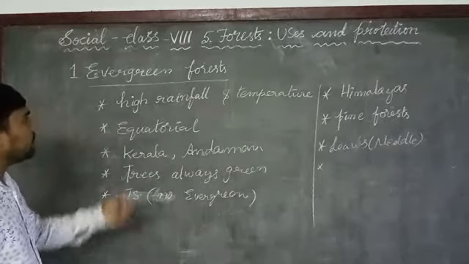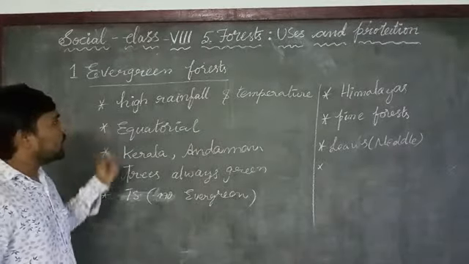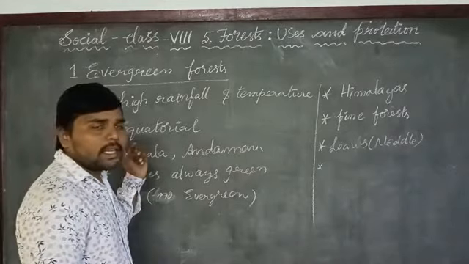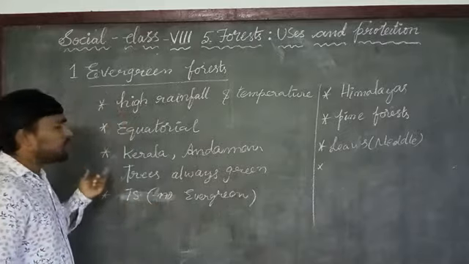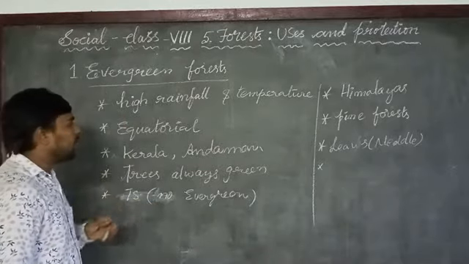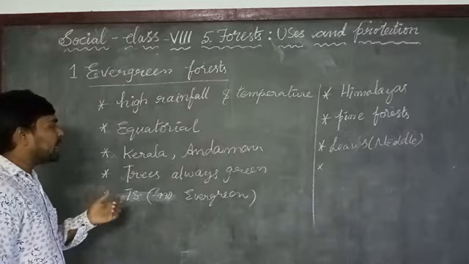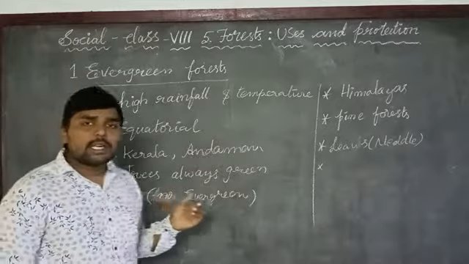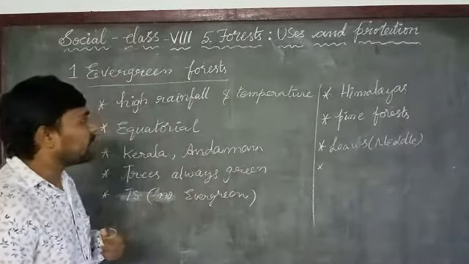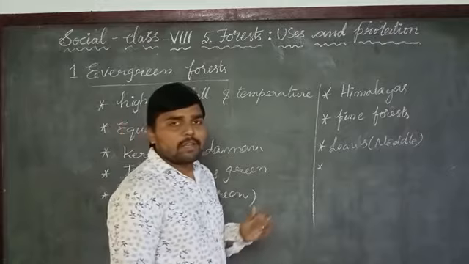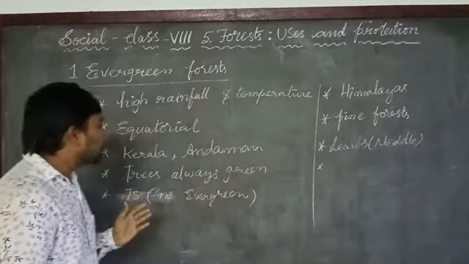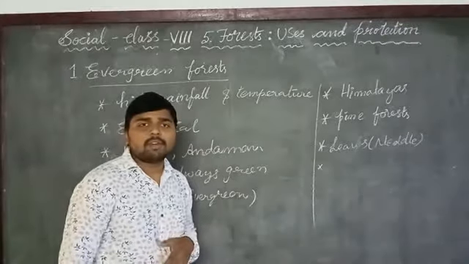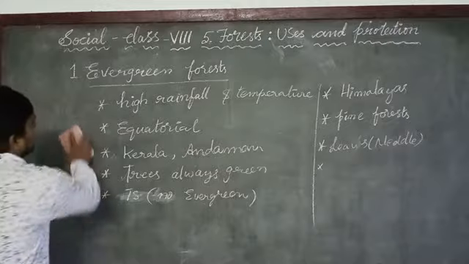This is about evergreen forests. Evergreen forests grow in areas which have heavy rainfall and high temperature. We can see these types of forests in the equatorial region. In India, we can see them in the states of Kerala and Andaman. We do not have this type of forest in Telangana, because Telangana does not have a very high amount of rainfall and high temperature. In the Himalayas, we can see evergreen forest in the form of pine trees.